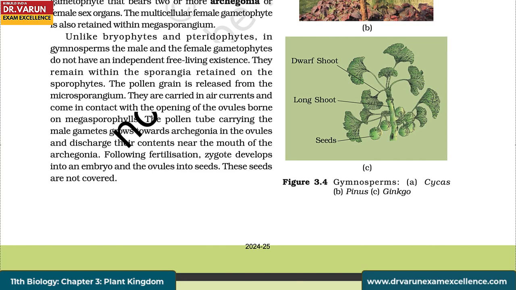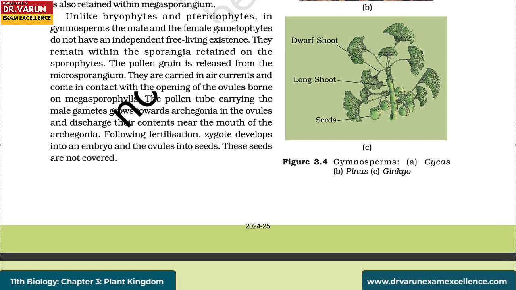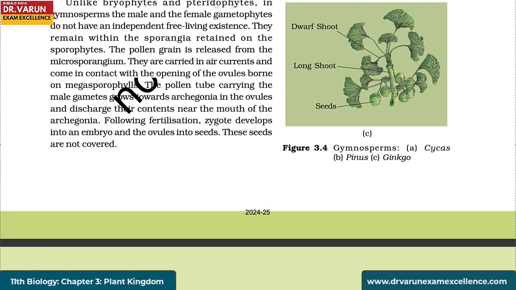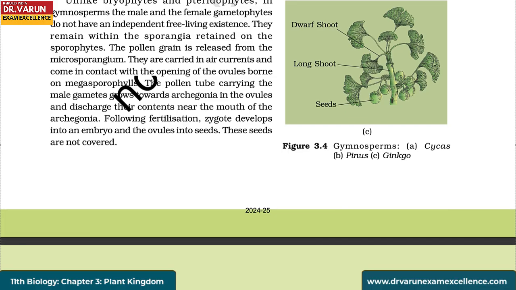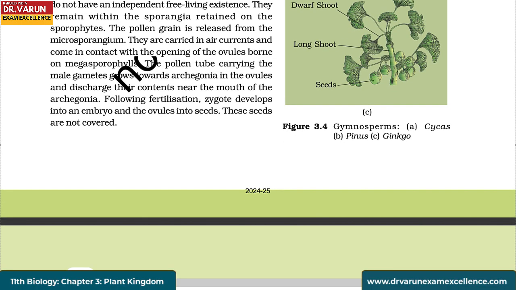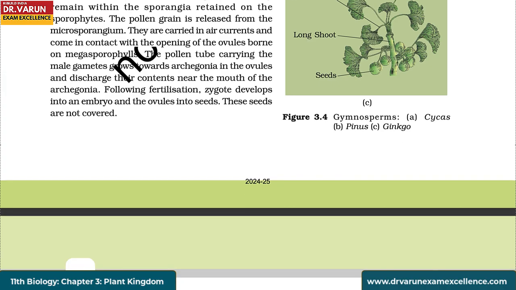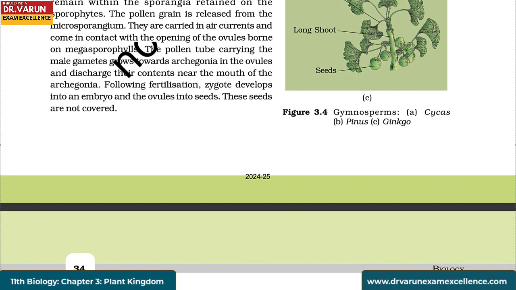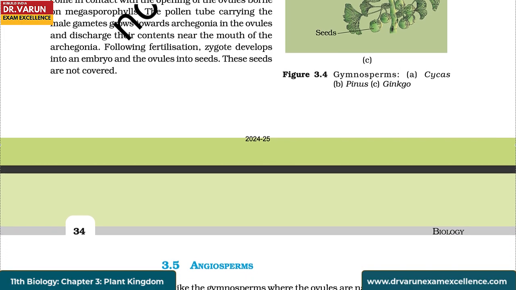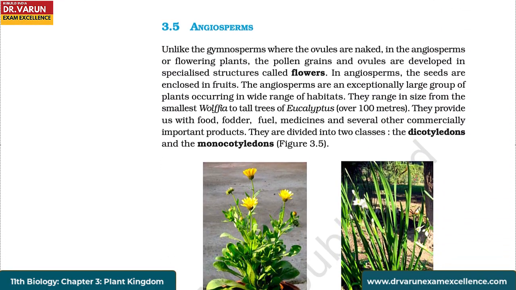The multicellular female gametophyte is also retained within the megasporangium. Unlike bryophytes and pteridophytes, in gymnosperms, the male and the female gametophytes do not have an independent free-living existence. They remain within the sporangia, retained on the sporophytes. The pollen grain is released from the microsporangium. They are carried in air currents and come in contact with the opening of the ovules borne on megasporophylls. The pollen tube carrying the male gametes grows towards archegonia in the ovules and discharges their contents near the mouth of the archegonia. Following fertilization, the zygote develops into an embryo and the ovules into seeds. These seeds are not covered.